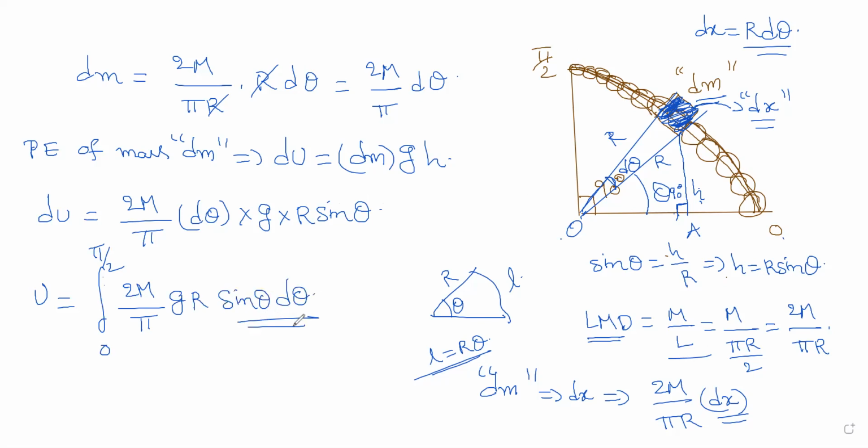This is what I have. Written up to here. Now next is integral only. The integral gives you 1 now. Earlier that integral gave you 2, this integral gives you 1. So you get 2m gr by pi. Simple as that.